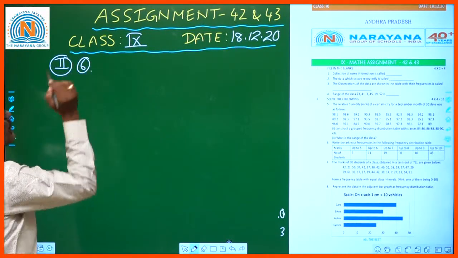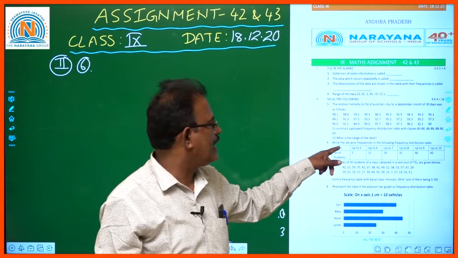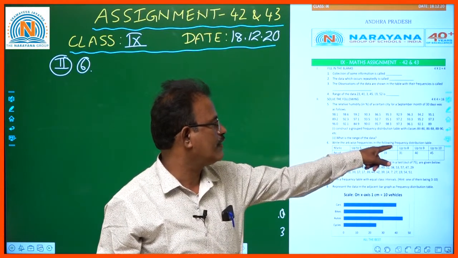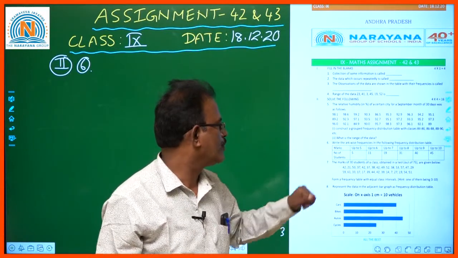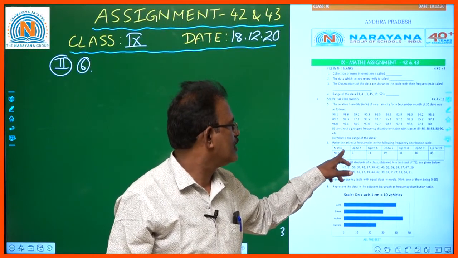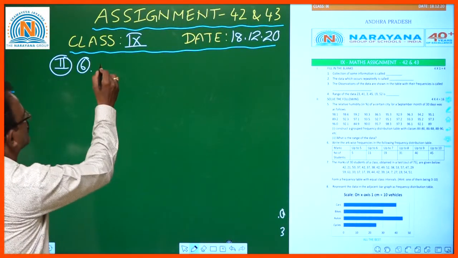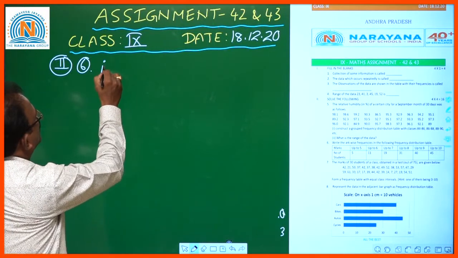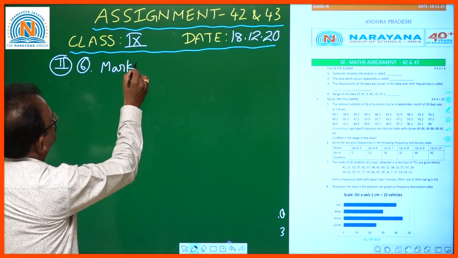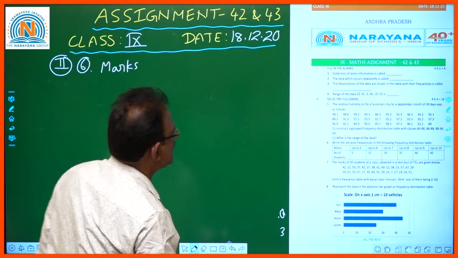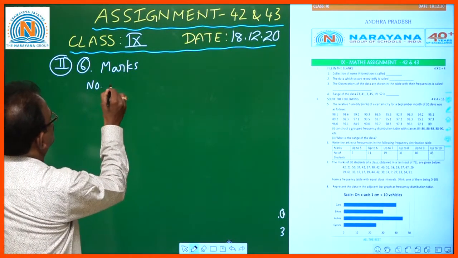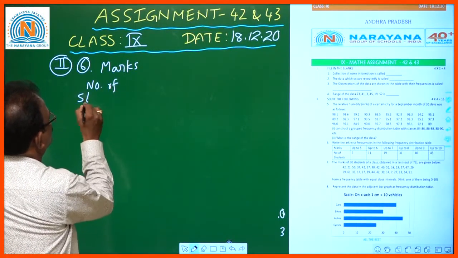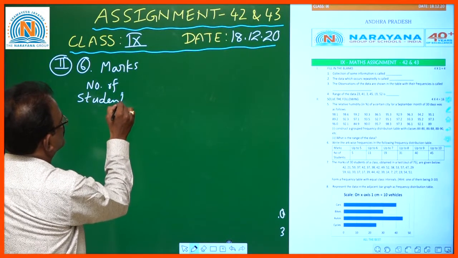Question number 6 is, write the markwise frequencies in the following frequency distribution table. Okay, you should prepare marks and the number of students. Number of students.